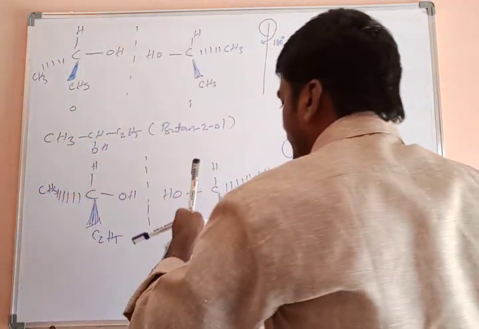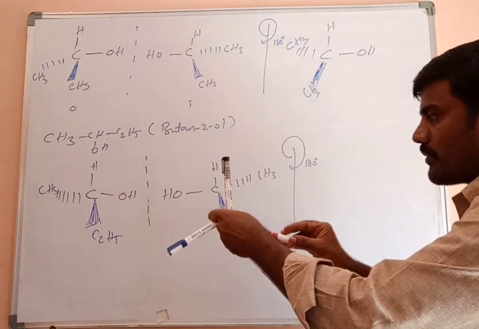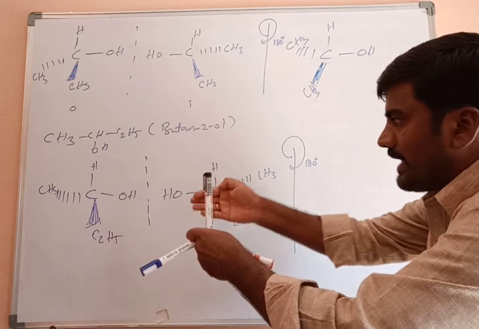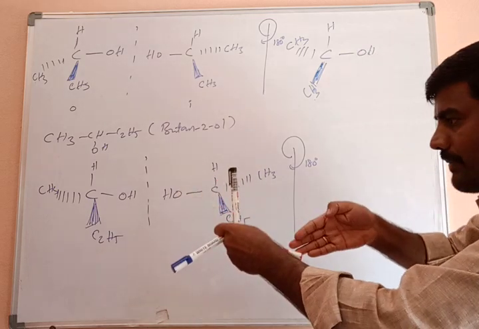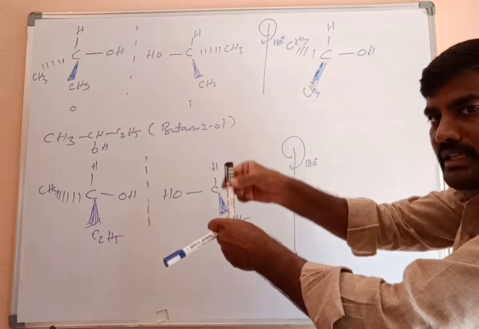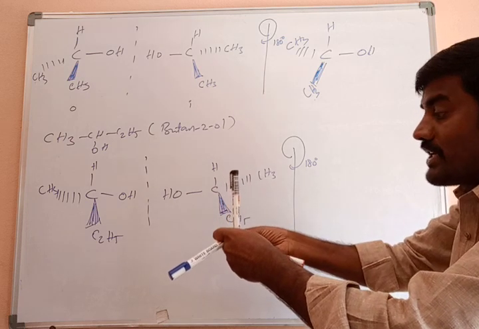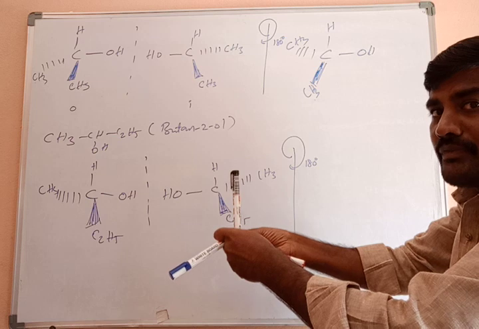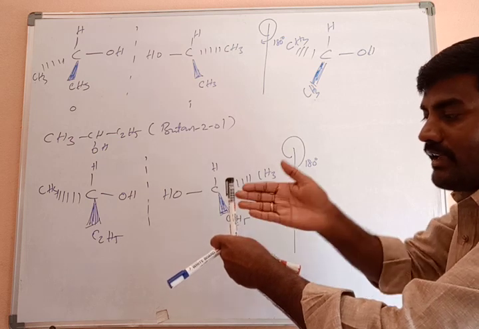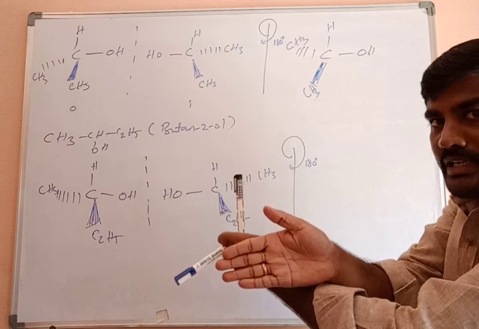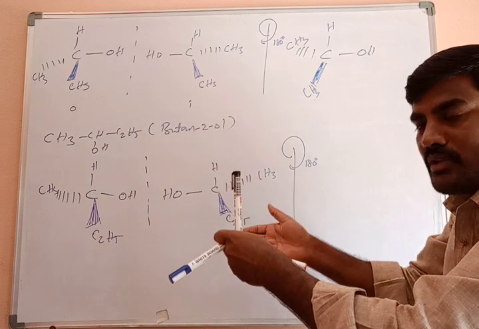Now this is the structure of butan-2-ol. Hydrogen atom and OH group both lie on the plane. What about this C2H5, the ethyl group? The ethyl group is above the plane. And what about this methyl group? Inside the plane. This is a dash bond, inside the board, and the wedge bond is above the plane.